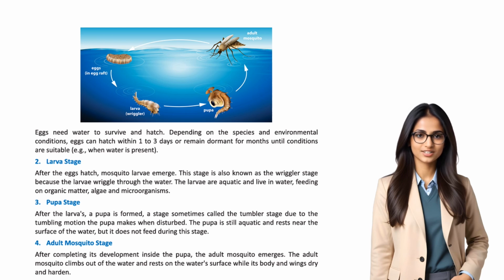After completing its development inside the pupa, the adult mosquito emerges. The adult mosquito climbs out of the water and rests on the water's surface while its body and wings dry and harden.